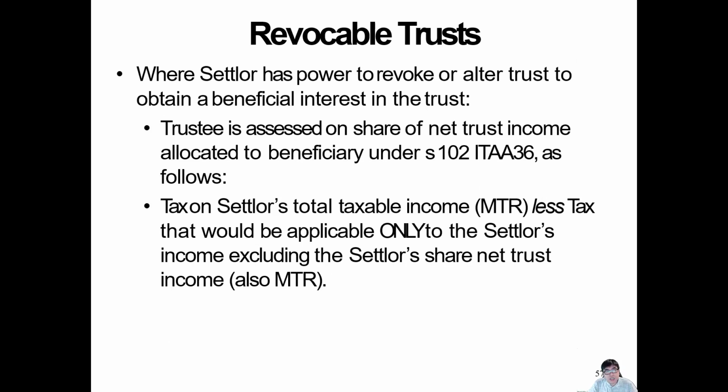When a settlor has the power to revoke or alter the trust to obtain the beneficial interest in the trust, the trustee is assessed on a share of it. In here, the settlor, normally the lawyer, is the person actually dealing with that. Sometimes we give them the ability to control the whole thing: to cancel, or even change the beneficiary and everything. Tax is on the settlor's taxable income at the marginal tax rate, less tax applicable. Only the settlor has to be taxed here.